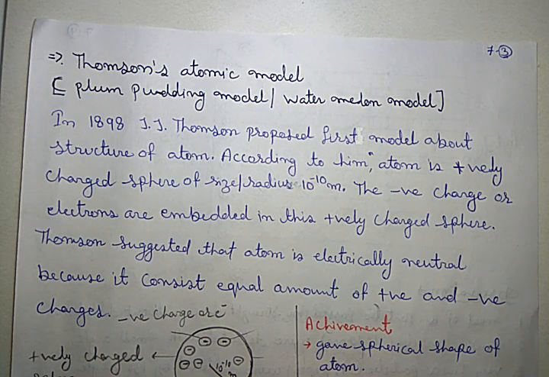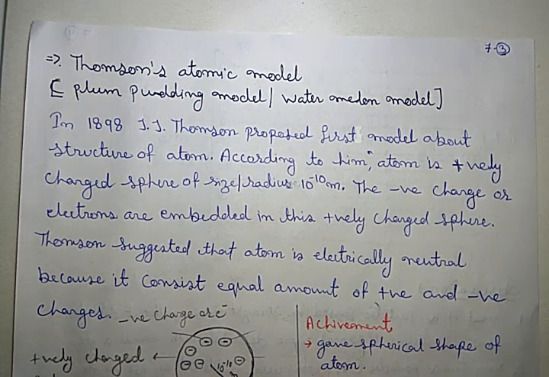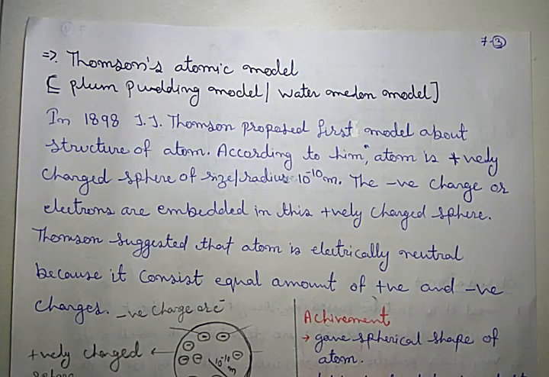Then the question came in their mind how the particles, that means electron, proton, neutron, were present or arranged in an atom. To describe these,